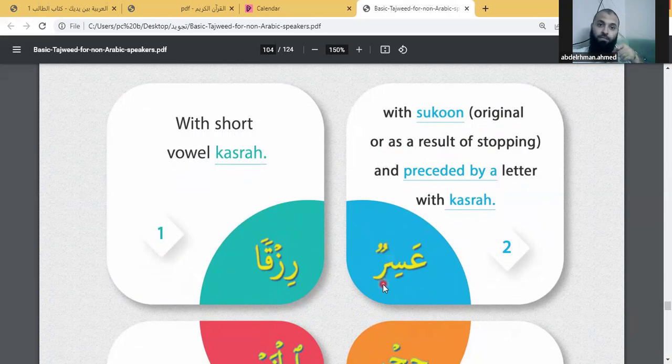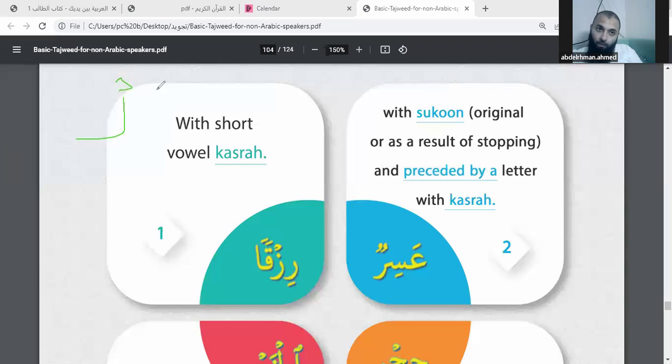Like how? Like this Ra has double Dhamma, right? But when we stop at this Ra, should we say Asirun? Or we make it Sukoon? We make it Sukoon.